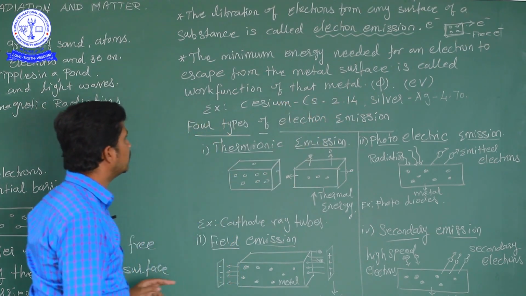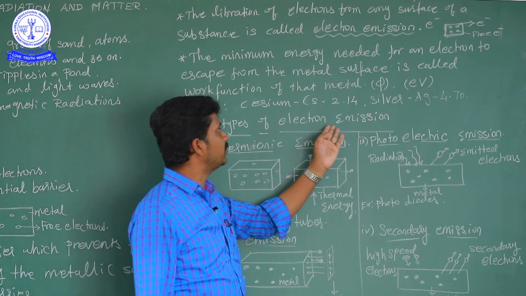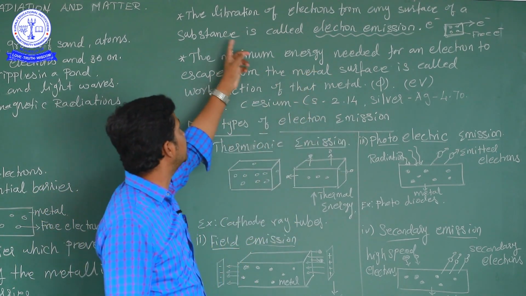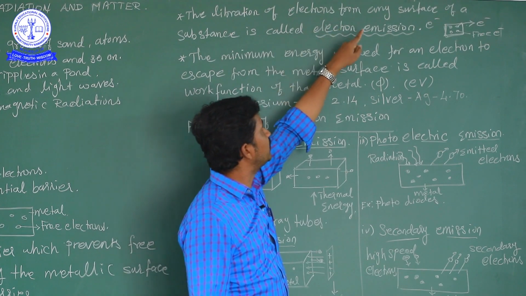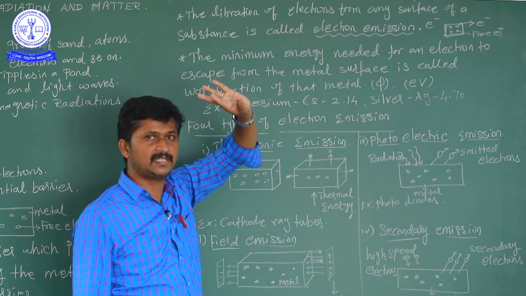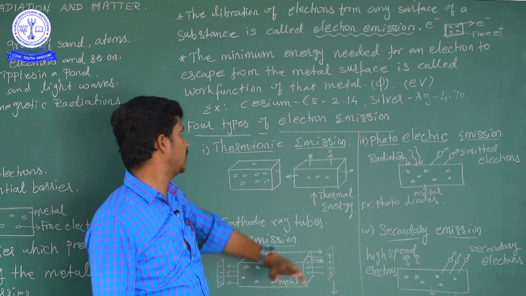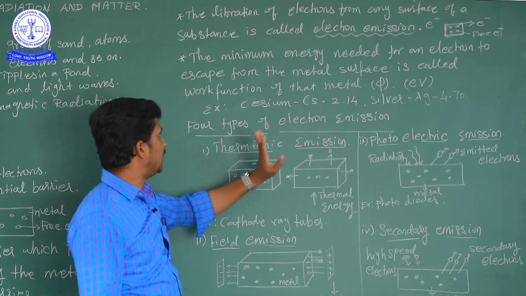Okay. And then the four types of electron emission. What is meant by electron emission? Already we discussed the liberation of electrons from any surface of a substance. Liberation of electrons. So the four types of electron emission.